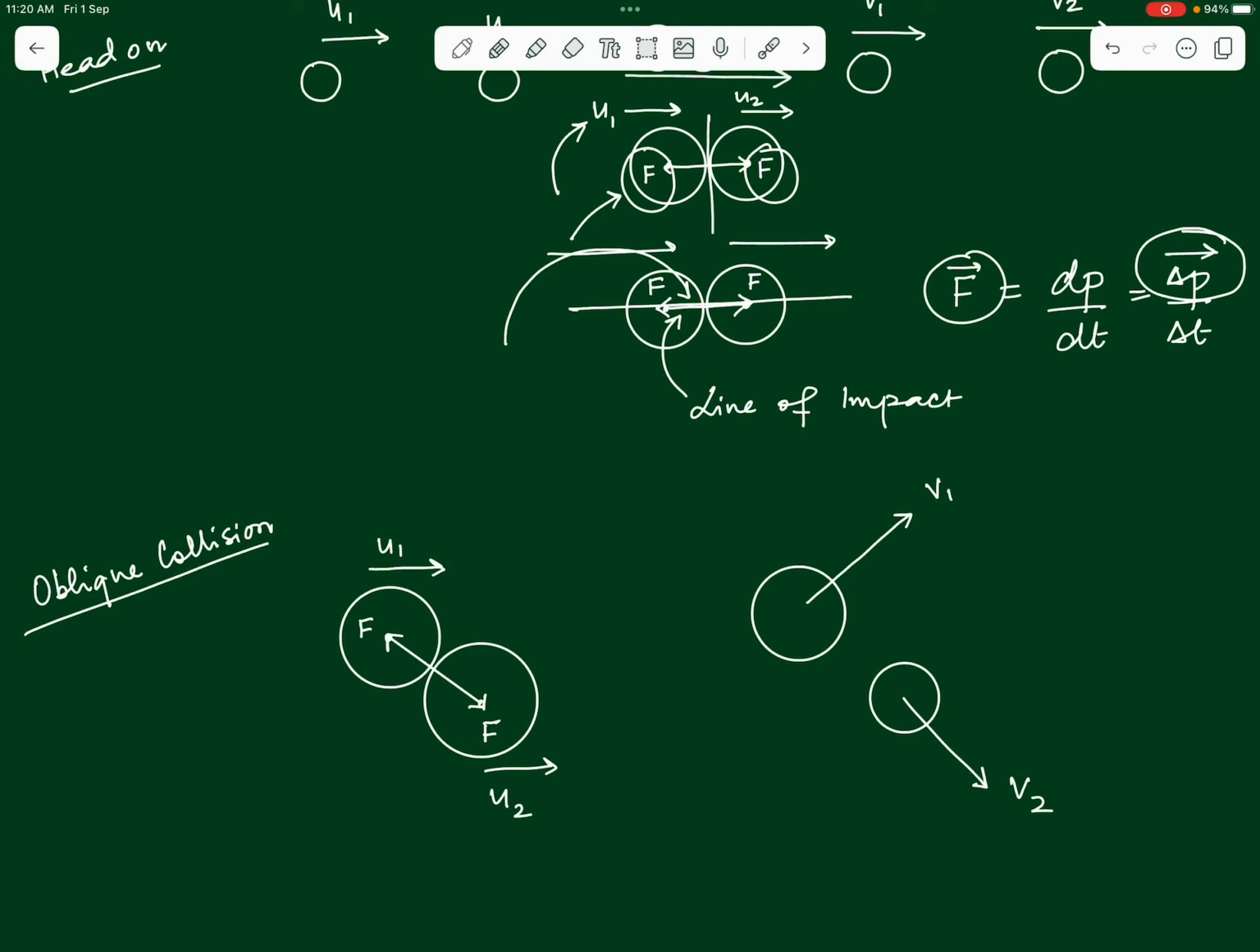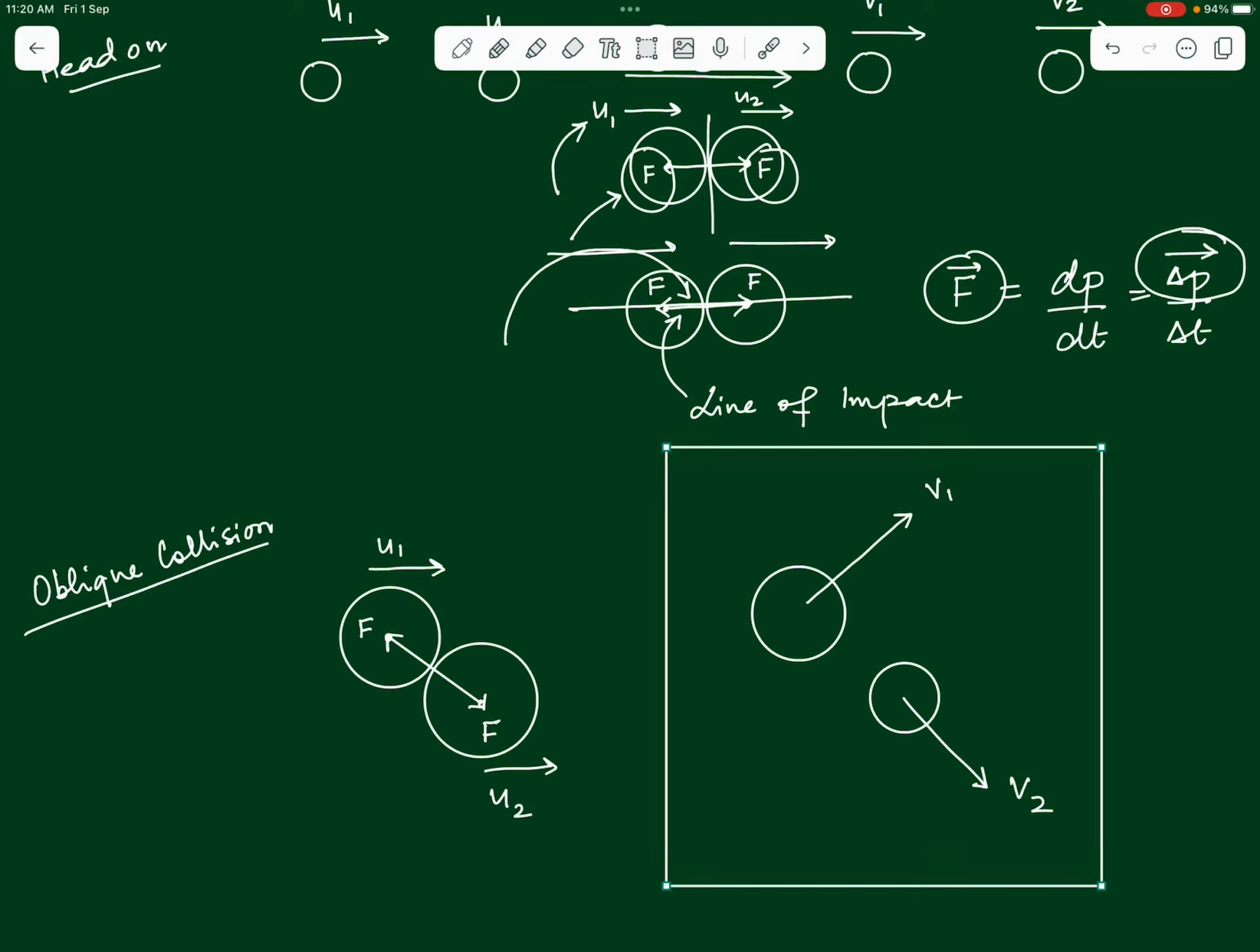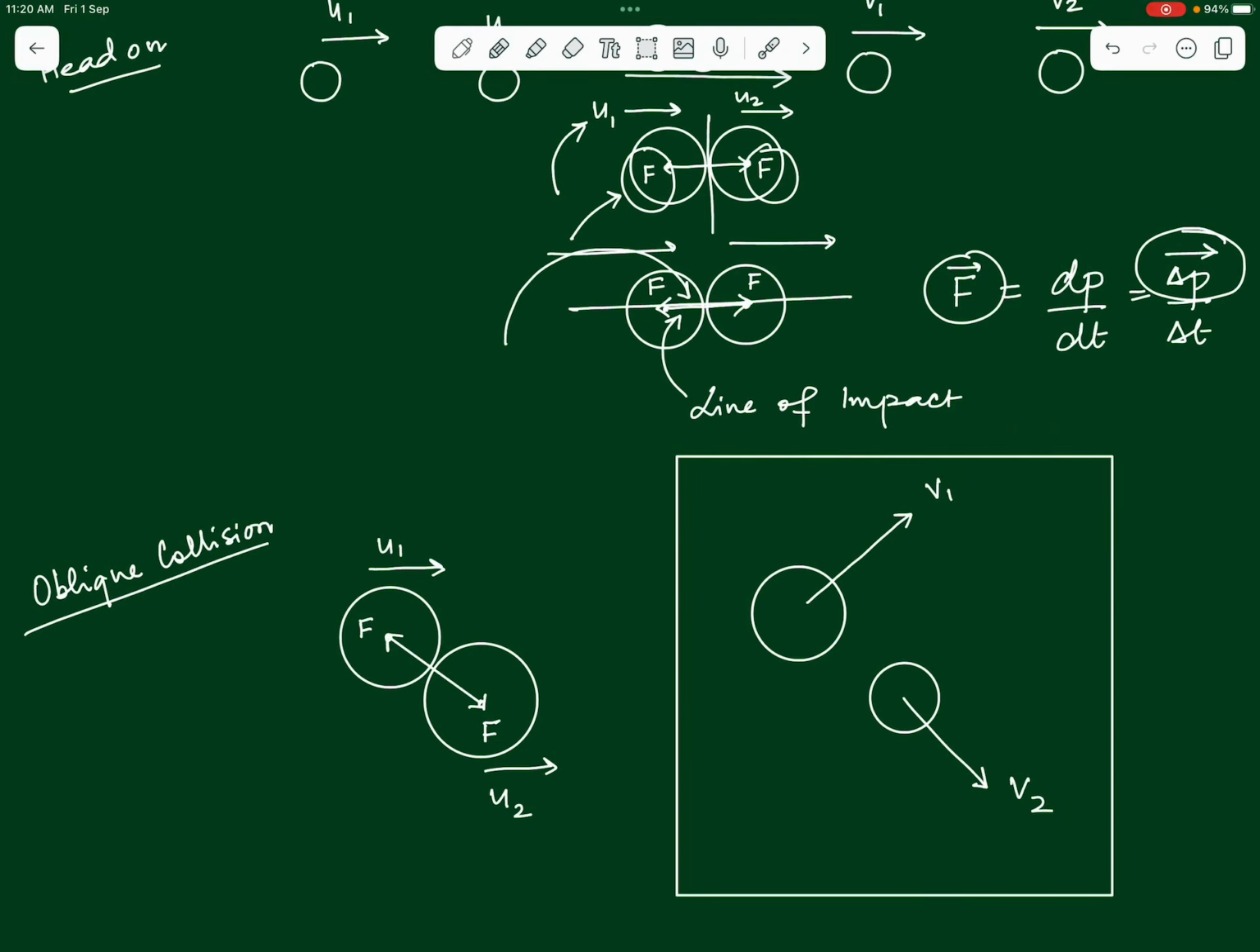Okay, so it is this type of motion that we are going to study today, and understand that in the case of an oblique collision, the final motion of the bodies is along a plane. It's not just along a single line. So it's kind of a two-dimensional collision, right? When the bodies undergo a collision in two dimensions, they move along a plane, right?